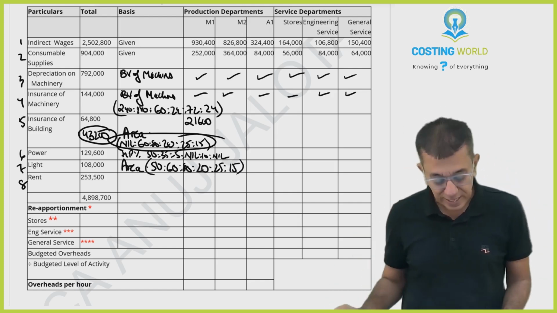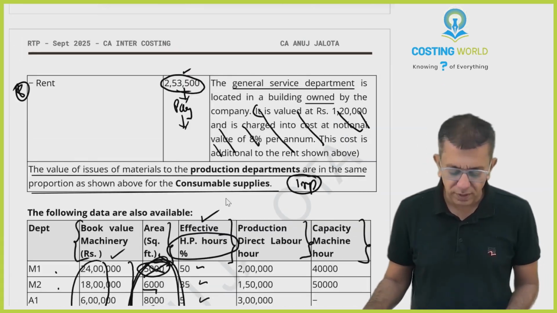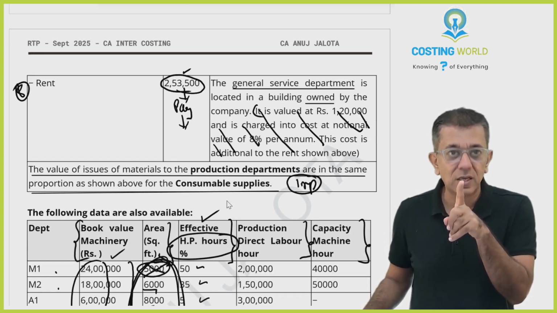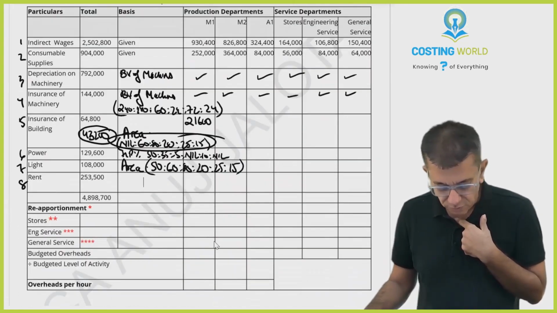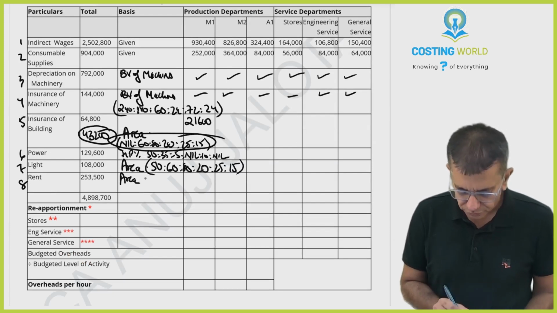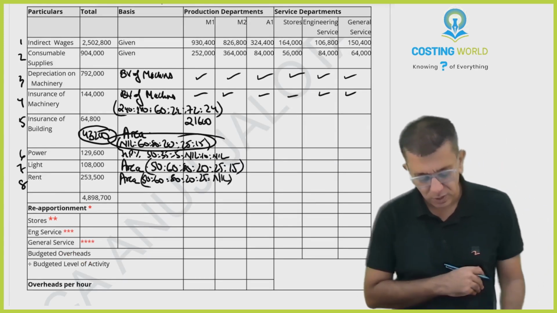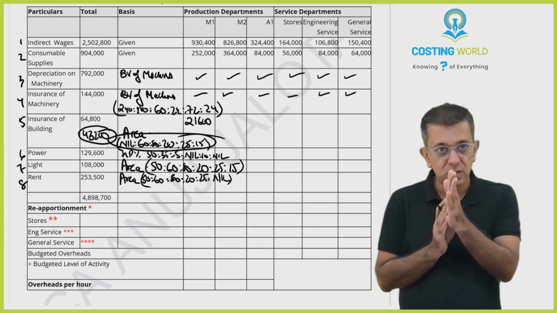Lastly, rent. Now, rent should be divided in the ratio of area again. But do not give anything to the last division because it is owned by us. So rent again will be in the ratio of area only: 50 is to 60 is to 80 is to 20 is to 25, but the last one in this case will be nil. Okay. You all do one small thing, you all start this work.